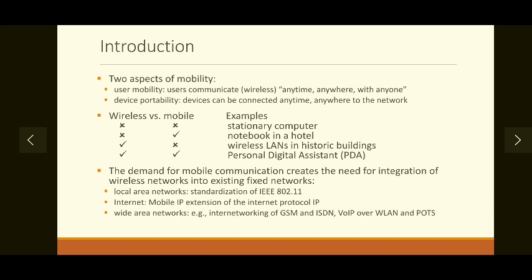Then if we have to talk about comparison between wireless communication and mobile communication, we can see different examples which fall under different categories. Like a desktop computer is part of a wired network, because it cannot be taken from one place to another place. Also it requires wires for communication. Or if you are talking about PDAs like tabs, mobile handsets or iPads, then we can take those devices anywhere, and at the same time we can communicate with the outside world wirelessly. So it falls under both categories.